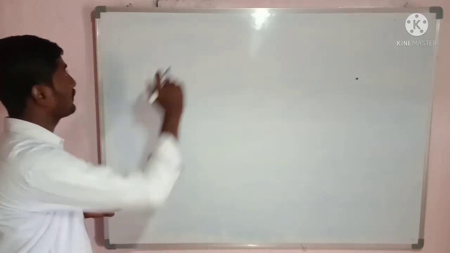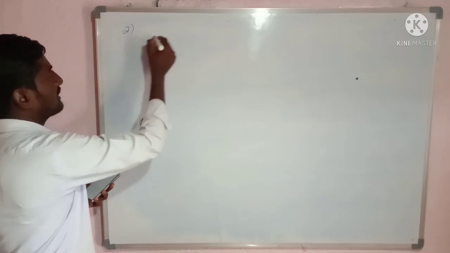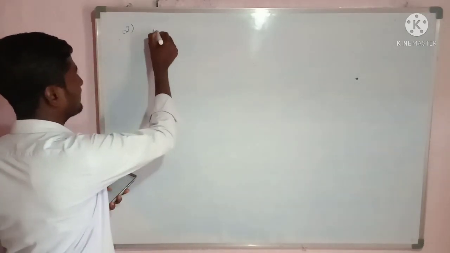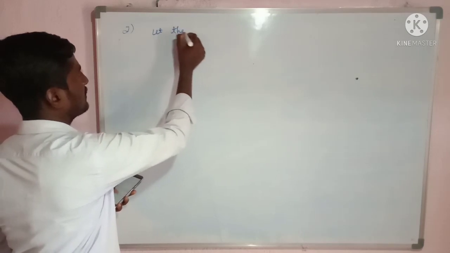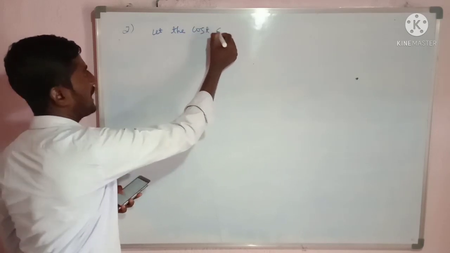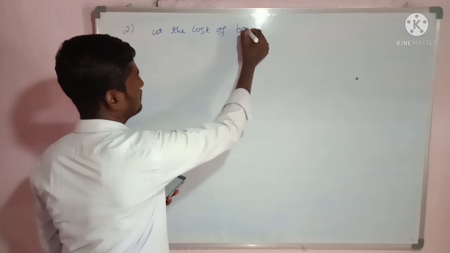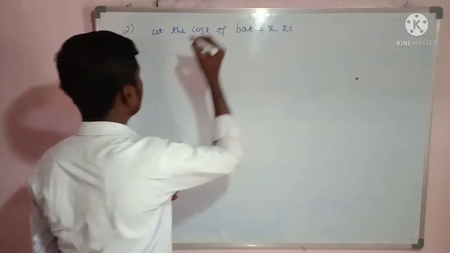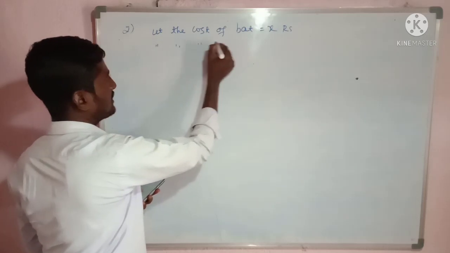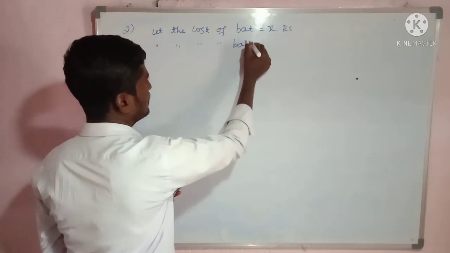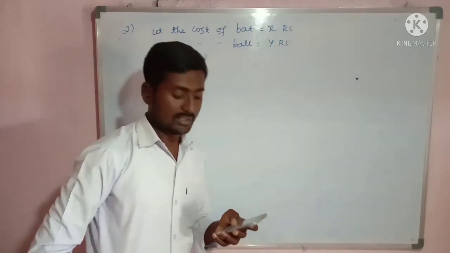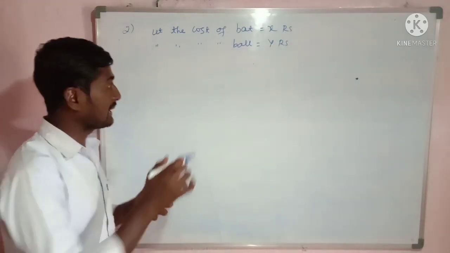So now we have to take the cost of bat and balls. Let the cost of a bat be x rupees. Okay, it is the cost. And now the cost of a ball. So 1 ball, I will take it as y rupees. So for the first time she purchased 3 bats.